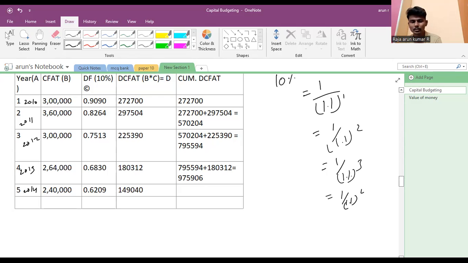This is the first year. 2009 we start the investment. The first year we get 3 lakh.